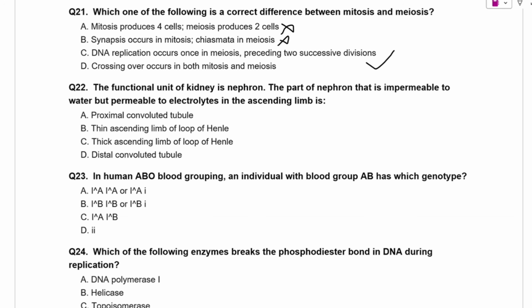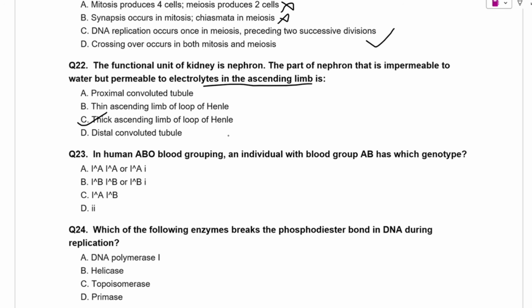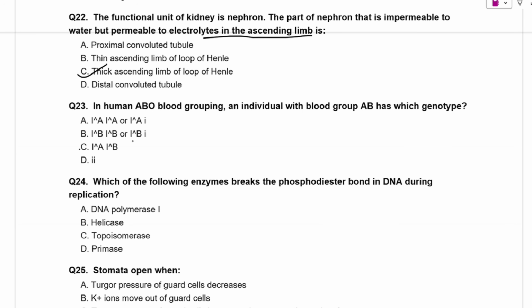The functional unit of kidney is nephron, the part of nephron that is impermeable to water but permeable to electrolytes in the ascending limb is. So PCT no. Thin limb of loop of Henle no. It is thick ascending limb of loop of Henle. Yes. So the next question in human ABO blood grouping, an individual with blood group AB has which genotype?